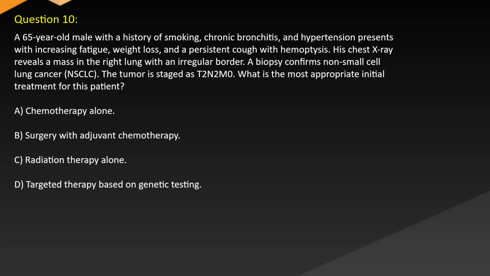Question 10. A 65-year-old male with a history of smoking, chronic bronchitis, and hypertension presents with increasing fatigue, weight loss, and a persistent cough with hemoptysis. His chest X-ray reveals a mass in the right lung with an irregular border. A biopsy confirms non-small cell lung cancer, NSCLC. The tumor is staged as ENMEM. What is the most appropriate initial treatment for this patient?